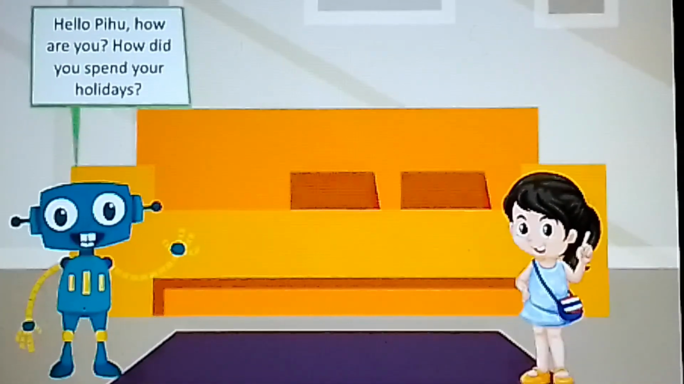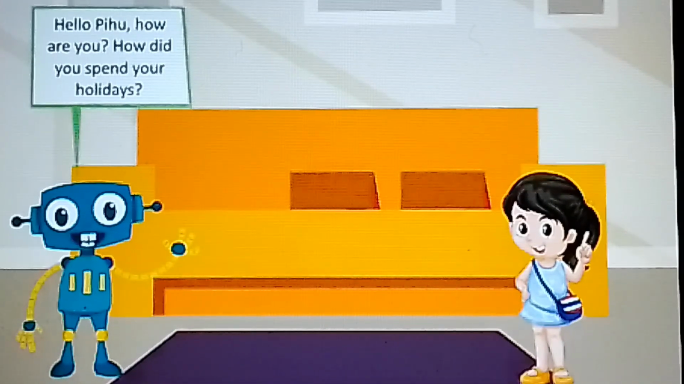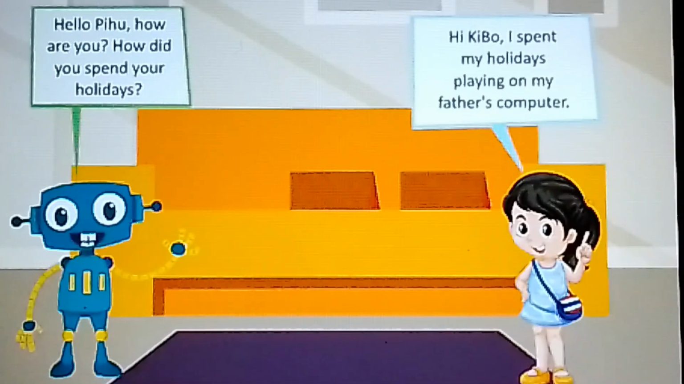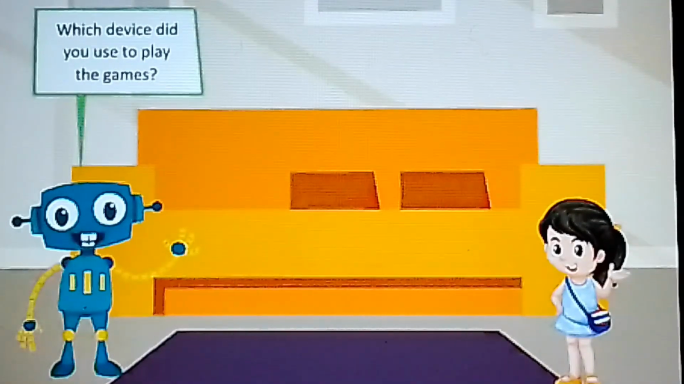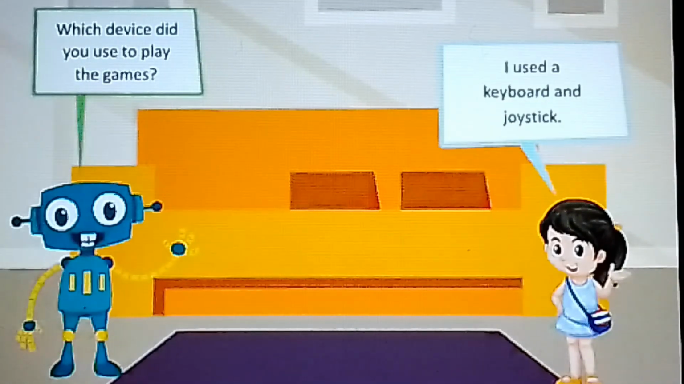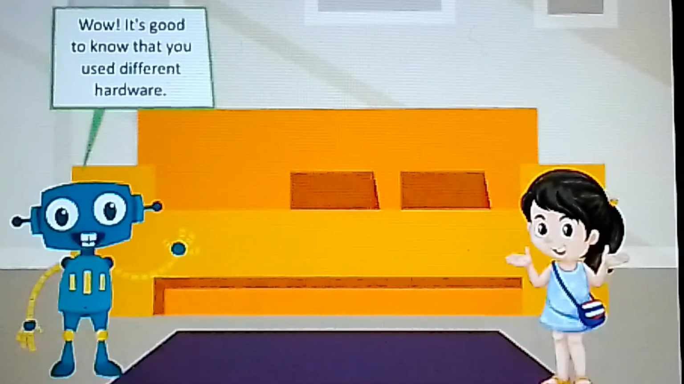Hello Pihu, how are you? How did you spend your holidays? Hi Kibo, I spent my holidays playing on my father's computer. Which device did you use to play the games? I used a keyboard and joystick. Wow, it's good to know that you use different hardware.